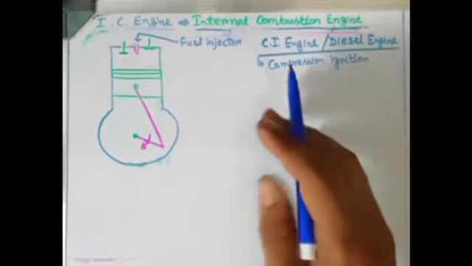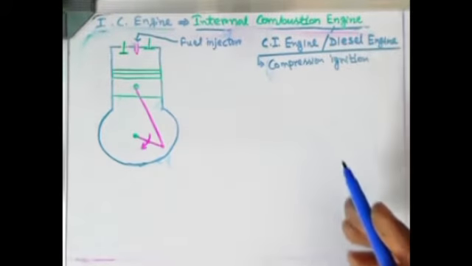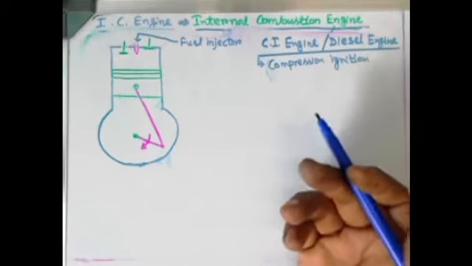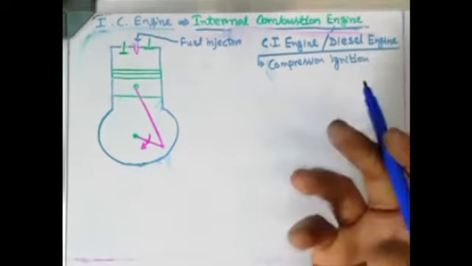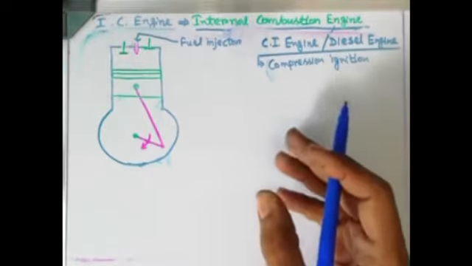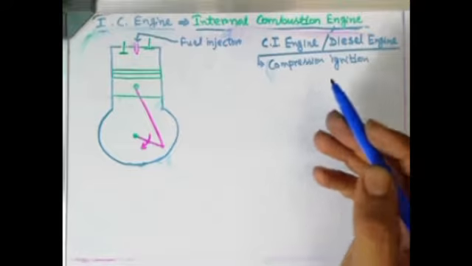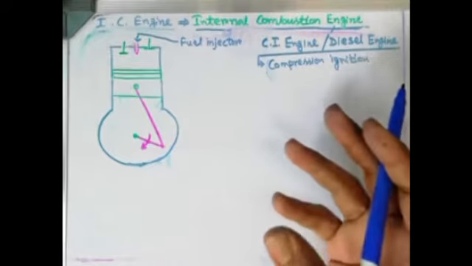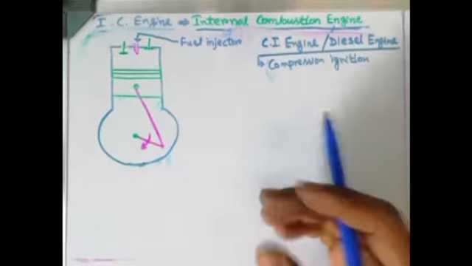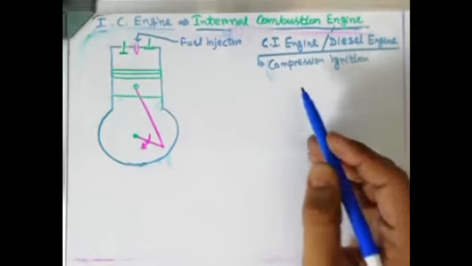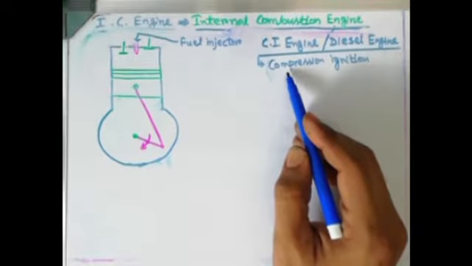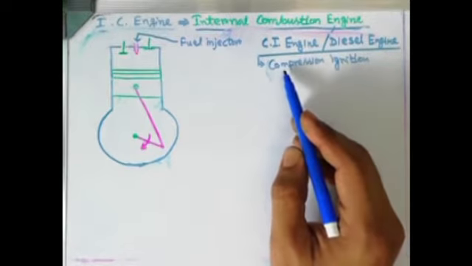So what is the basic difference between this petrol or SI engine and the CI or diesel engine? By its name you can understand that SI means spark ignition. So some sparking device will be there to initiate the combustion. And in a CI engine only the compression stroke, or compression pressure and temperature, will take the important role to start the combustion. I am repeating my words. In case of a CI engine, only the high pressure and temperature generated by the compression stroke will take the important role to carry on the combustion process.